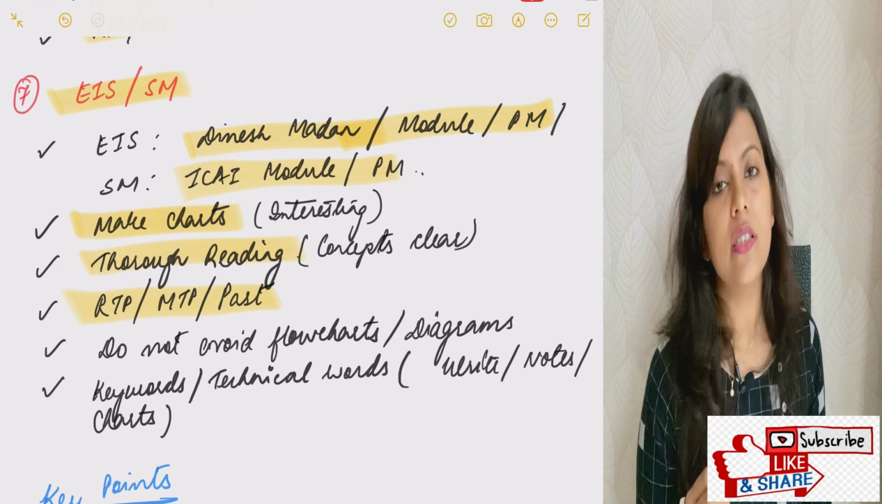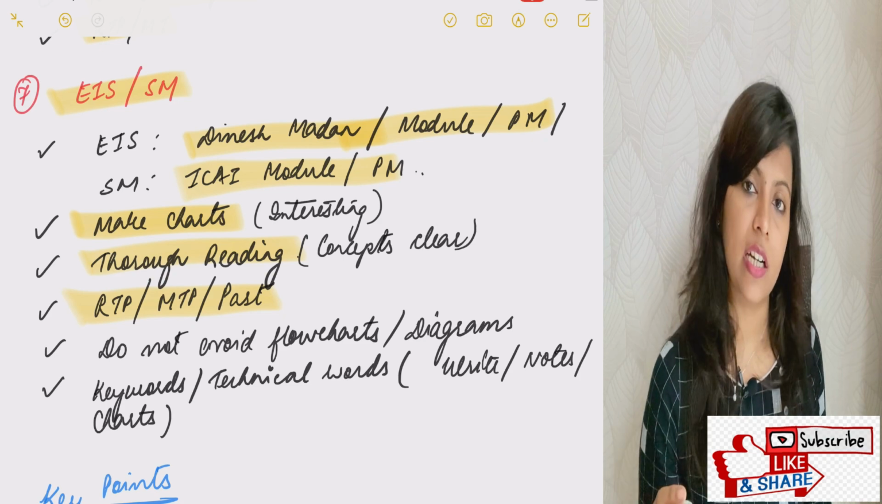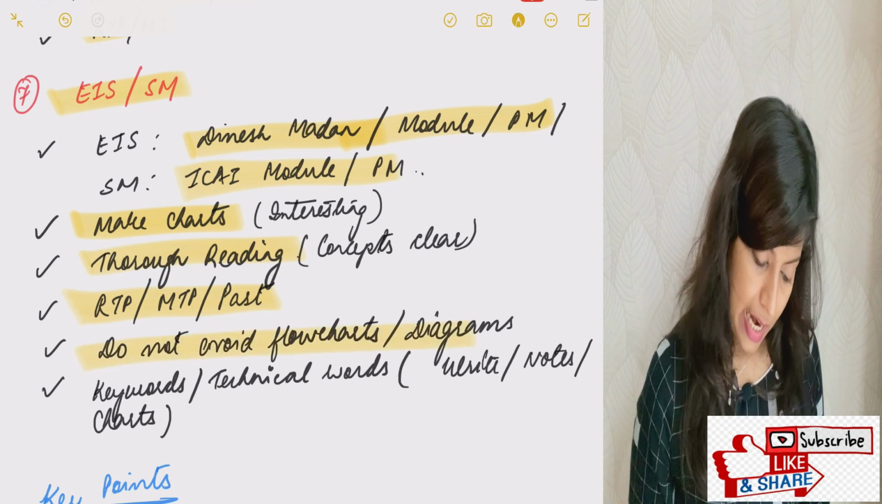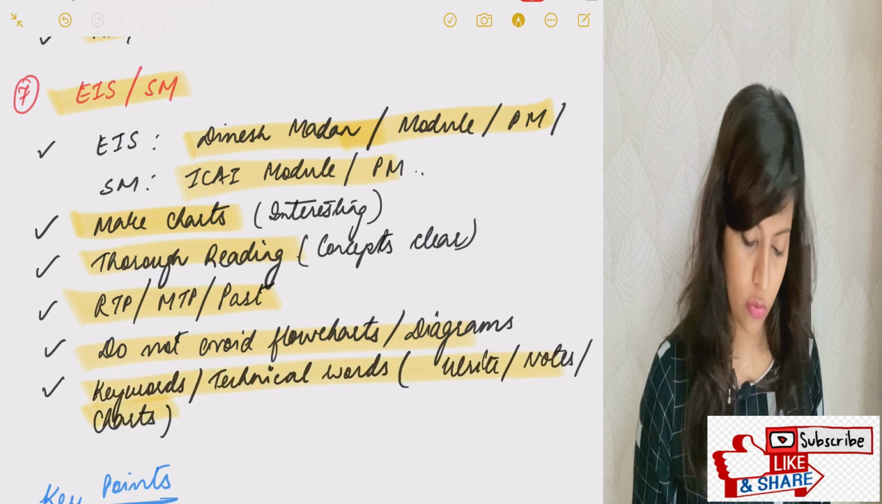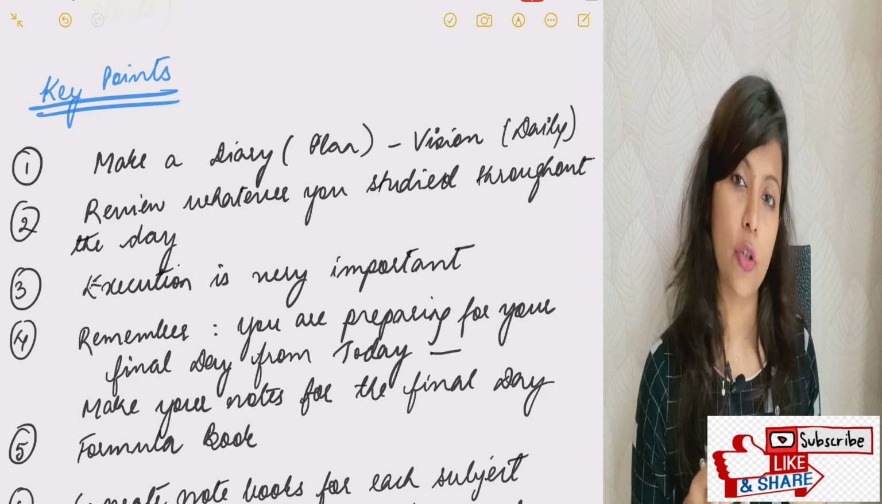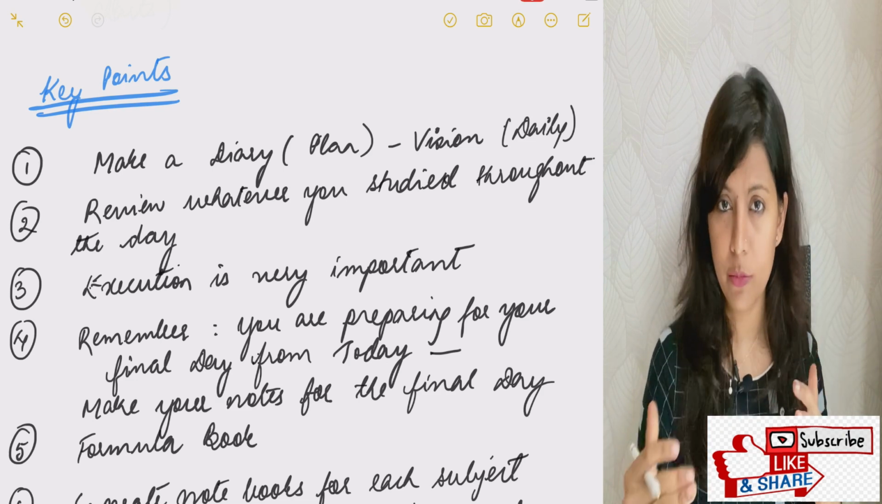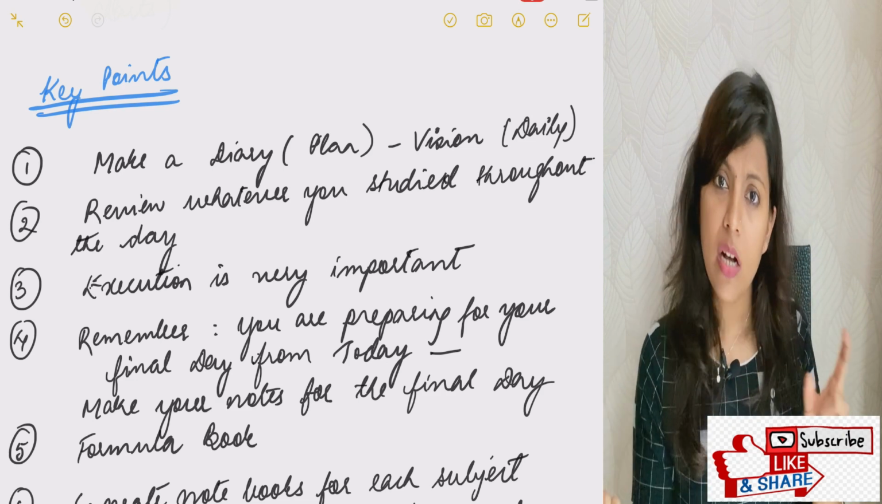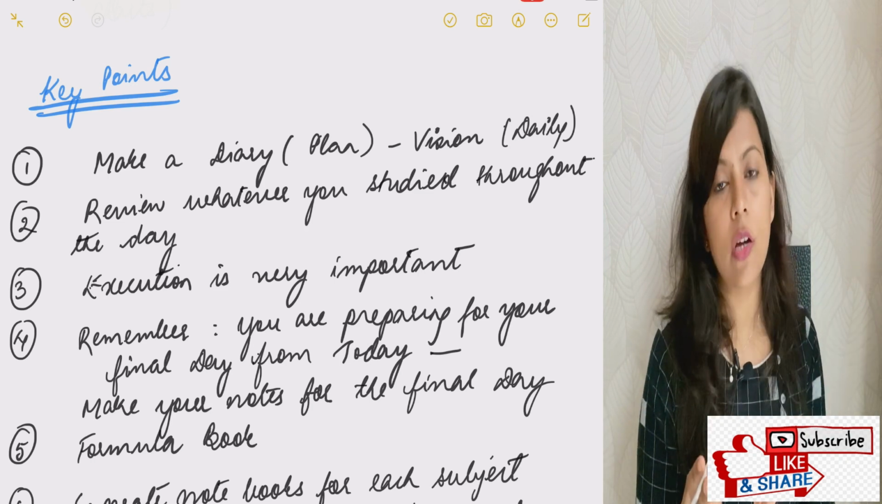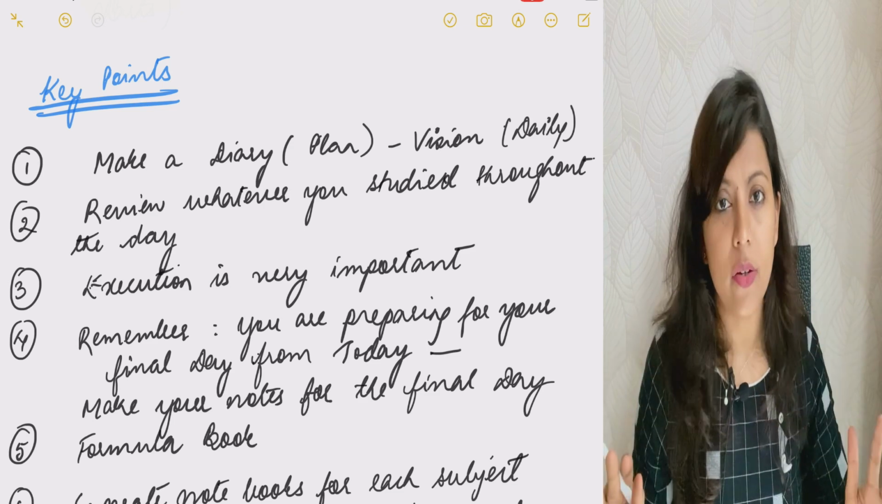In EIS, don't avoid flow charts, diagrams. Very important and very scoring actually. So please take care of that. And technical words, keywords should be written, so that your note diary will help you with that. So by now I feel you must have got a rough idea about each and every subject. Weightage of the marks I'm not discussing here because that is not needed right now. Right now you need to study everything, okay?